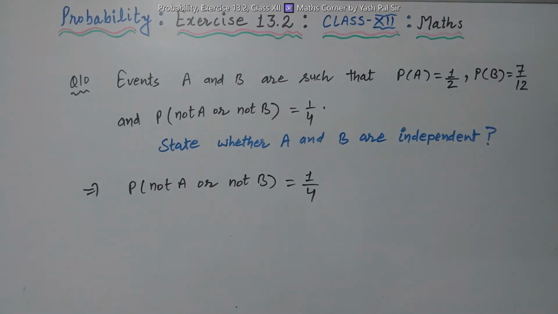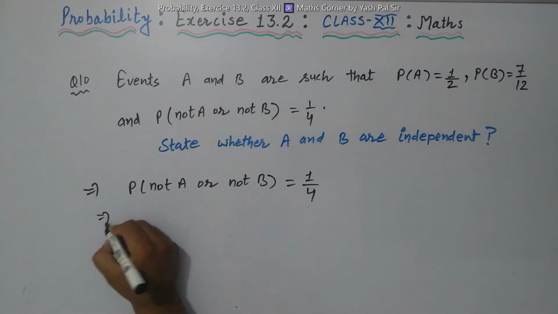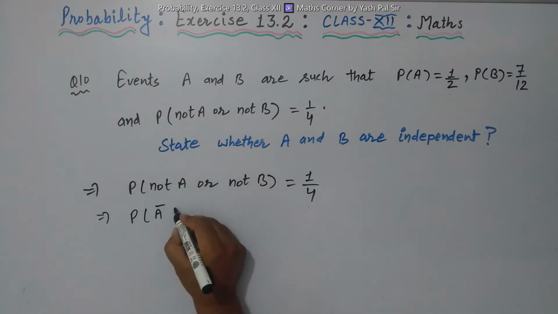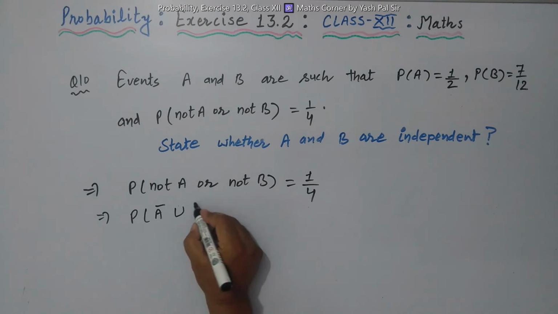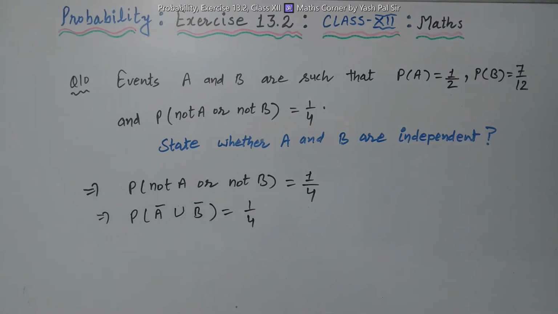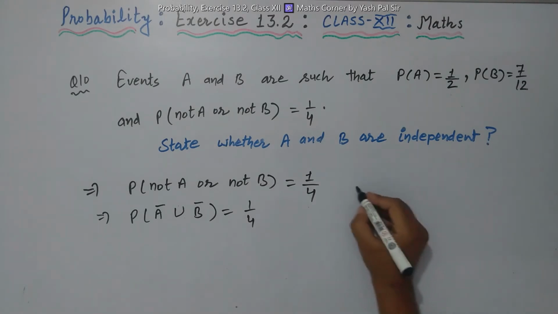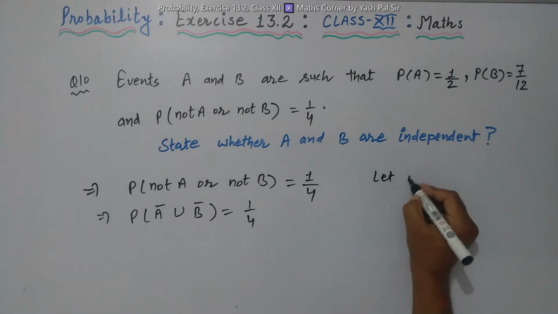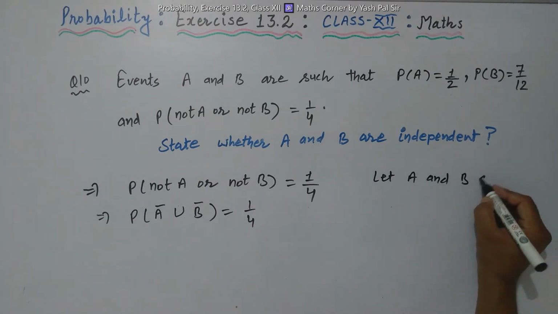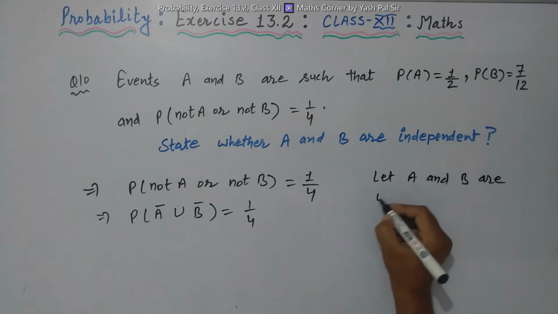Symbolically, we can write them. Probability of A bar or, meaning union, B bar is equal to 1 by 4. If we suppose let A and B are independent.